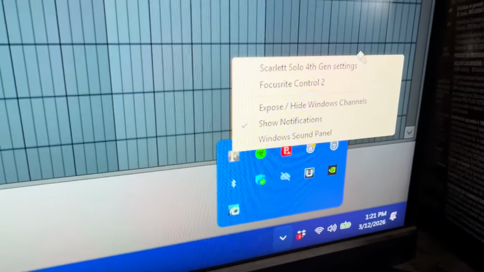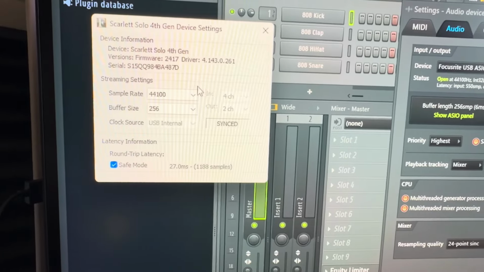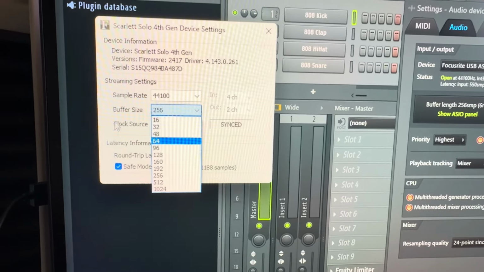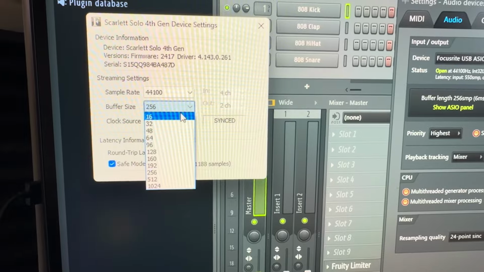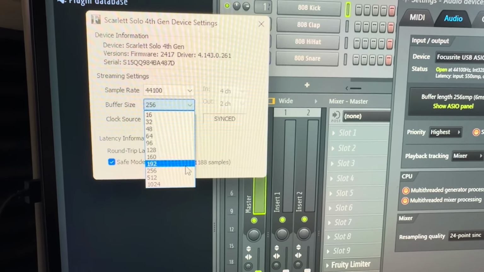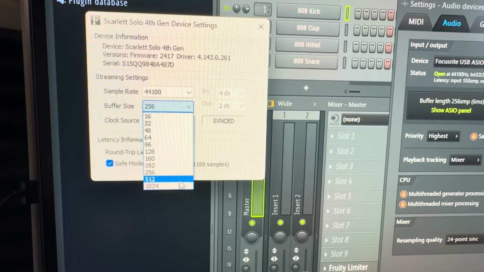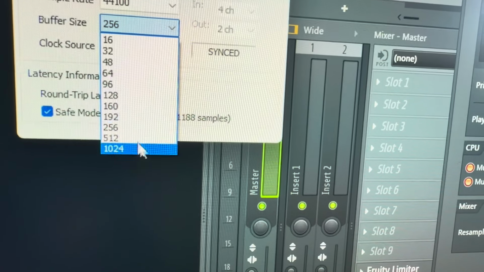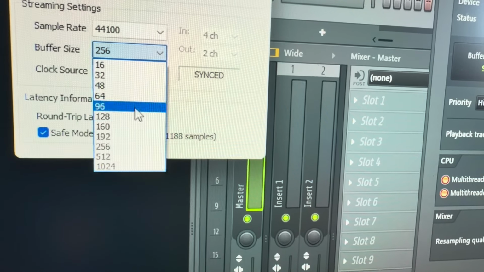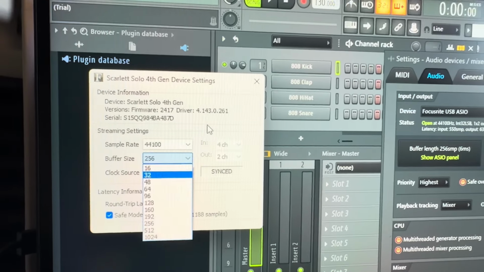If you don't have FL Studio, you guys can see it updated right there. But what usually happened to me is I would listen to a video, it would start buffering after a while. I mean, it would start making static sounds, or I'd open FL Studio and listen to the beat and it'd start making static sounds. You're going to want to keep it at 256 or 512. I had it all the way down to 16, so that's why it was doing it. My PC could not handle it.